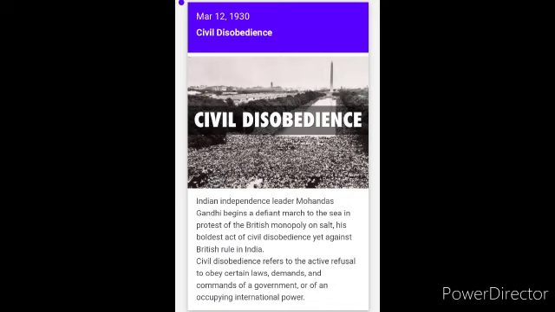It was his boldest act of civil disobedience yet against British rule in India. Civil disobedience refers to the active refusal to obey certain laws, demands, and commands of a government or of an occupying international power.